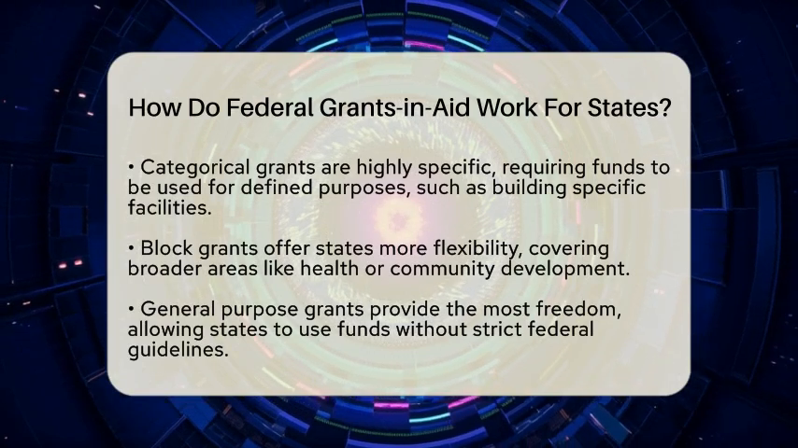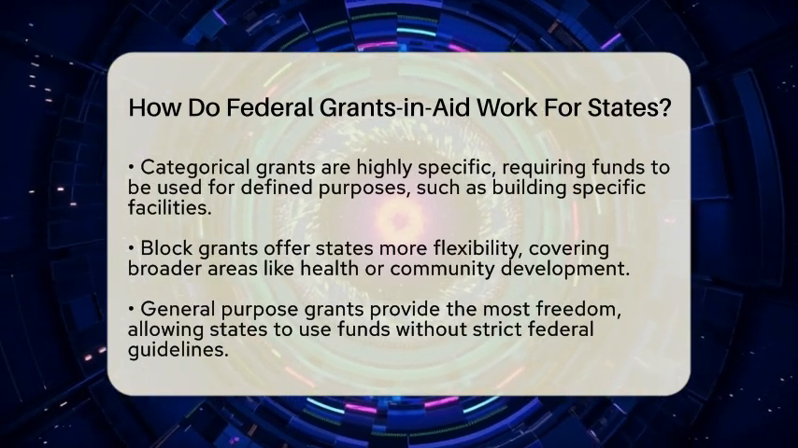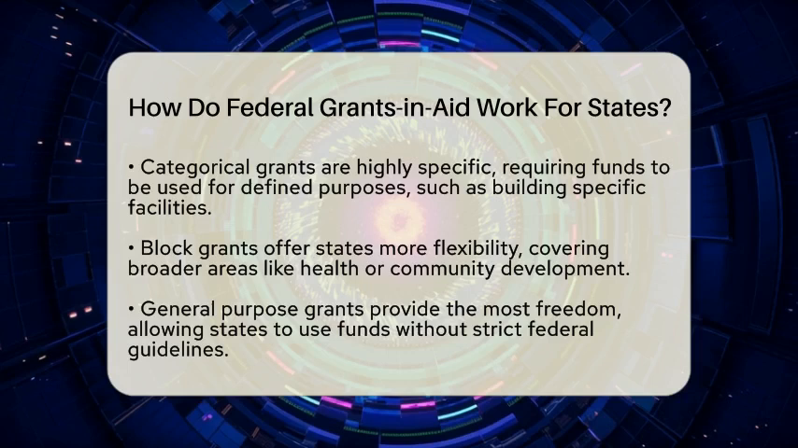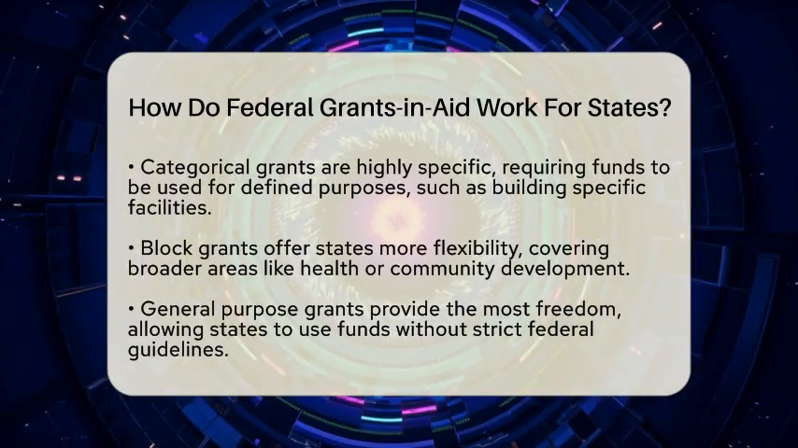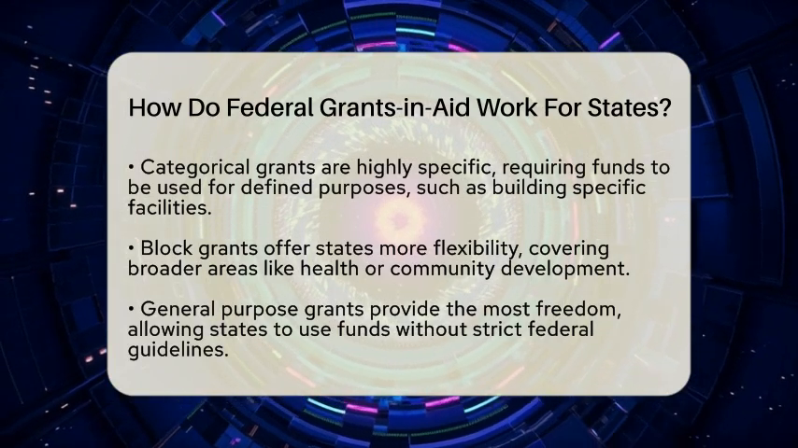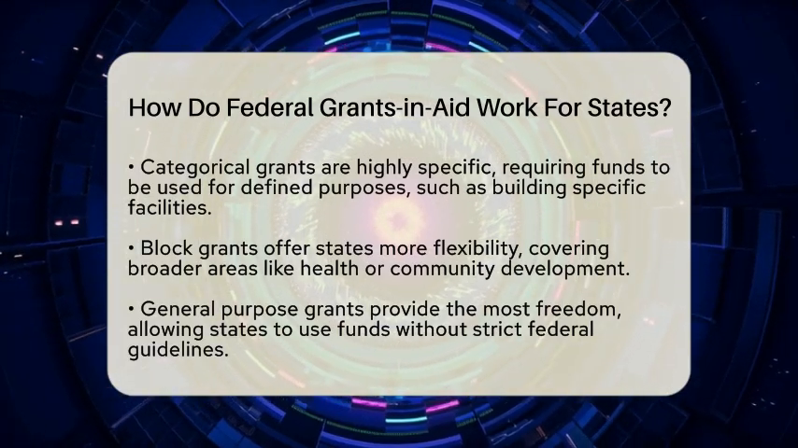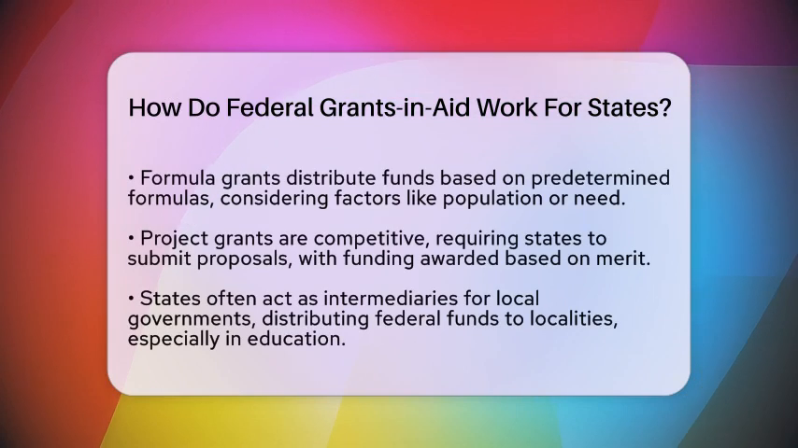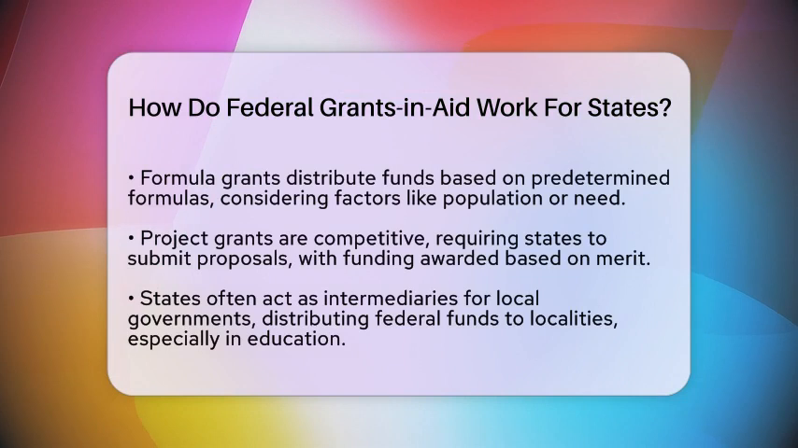The way funds are allocated can vary as well. Formula grants distribute money based on set formulas that consider factors like population or need. This method ensures that states can predict their funding. Project grants, however, are competitive. States submit proposals, and funds are awarded based on merit, often with limits set by federal rules.